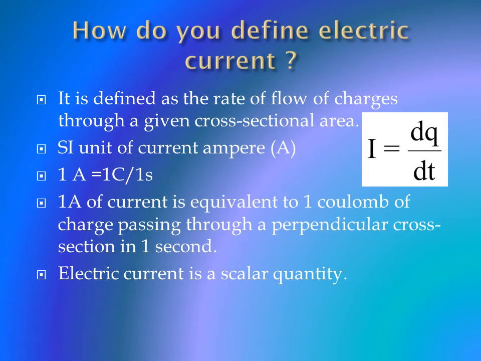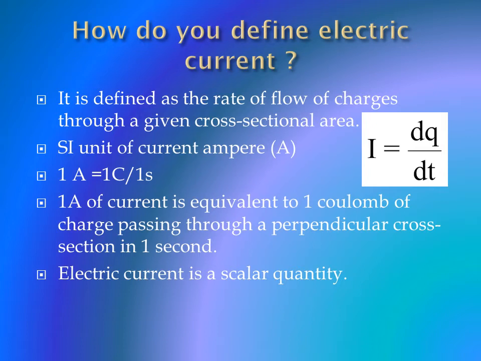Now, how do you define electric current? It is defined as the rate of flow of charges through a given cross-sectional area, represented as I equal to dq by dt. That is the differential quantity. You call it dq by dt. And the SI unit of current is ampere. And 1 ampere is equal to 1 coulomb by 1 second. I hope you know the unit for charge is coulomb and the unit for time is second. So I write 1 ampere is equal to 1 coulomb by 1 second.